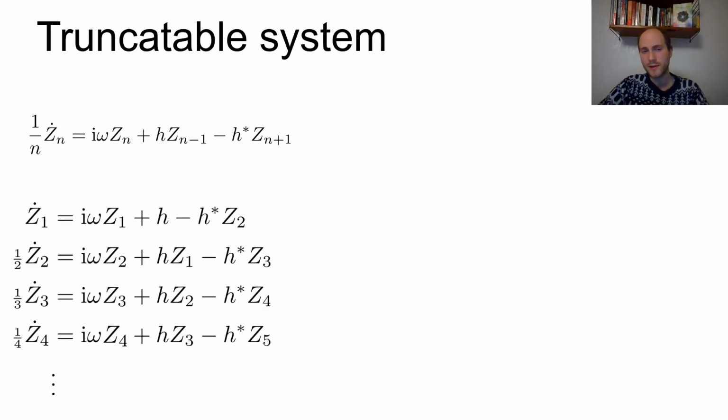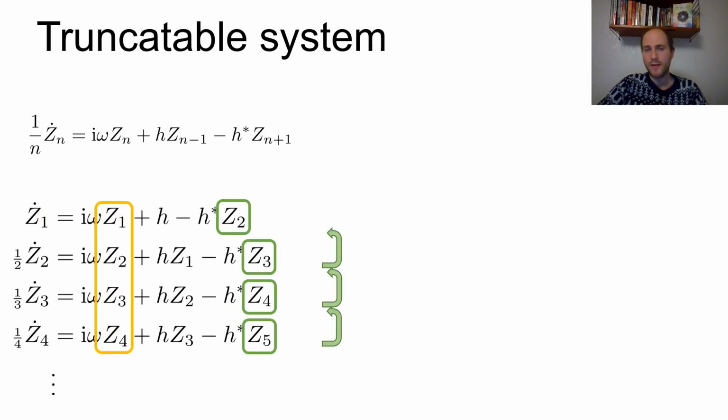So if we write out the system of moments equation by equation, we see that on the right-hand side we have a homogeneous term, and then we have a term with index 1 larger. This couples higher moments to lower ones. And then we also have the term with index 1 lower, so this will be n-1. So the second moment is coupled to the first one. This couples the low moments to the higher ones. And this means that now the moments are coupled, and there's no way to just consider some of these equations without making some kind of approximation.